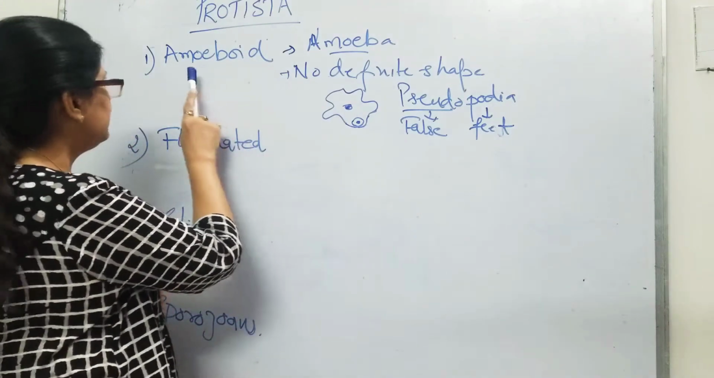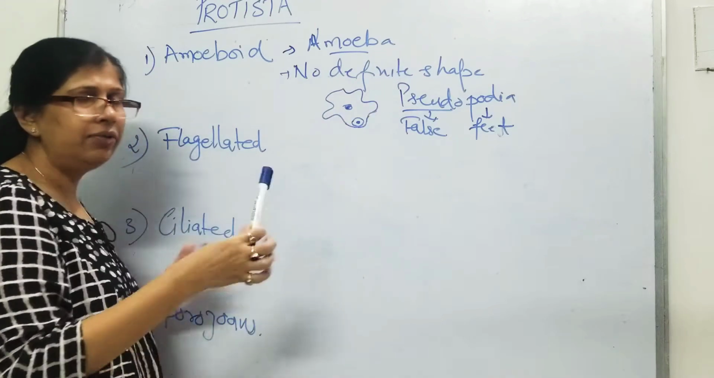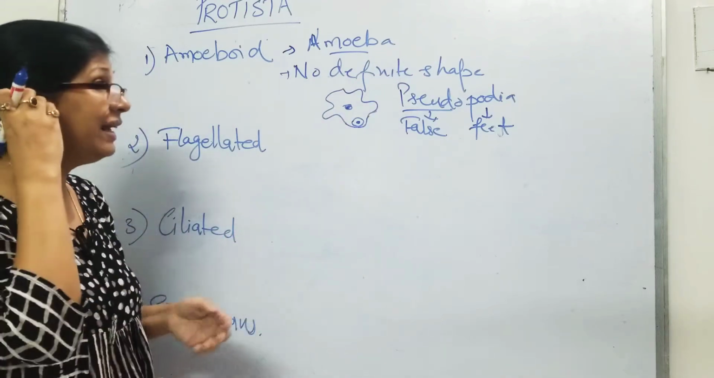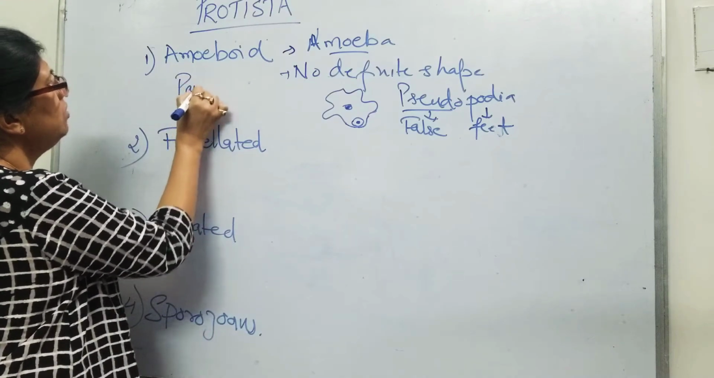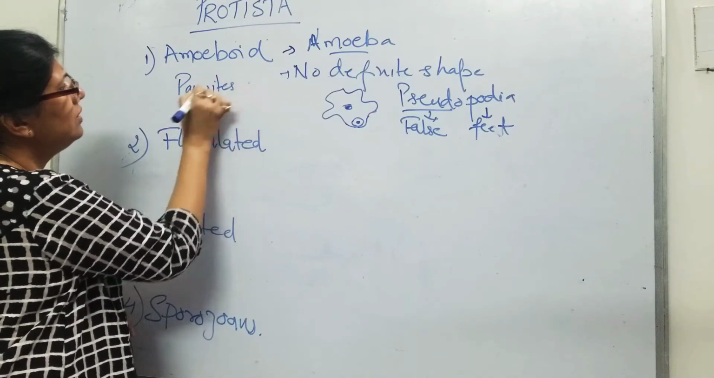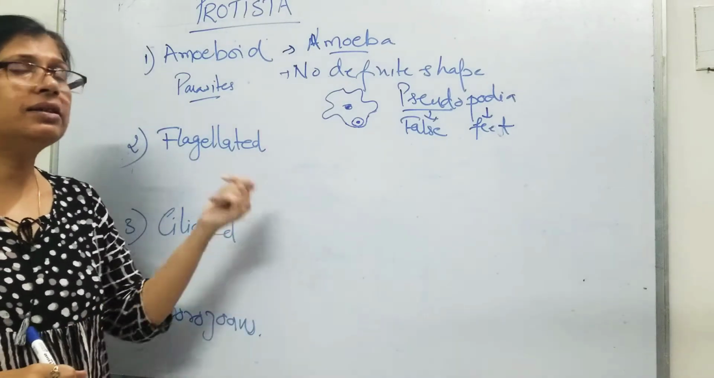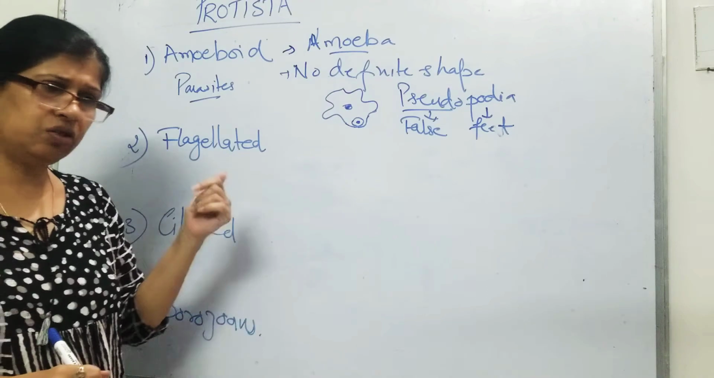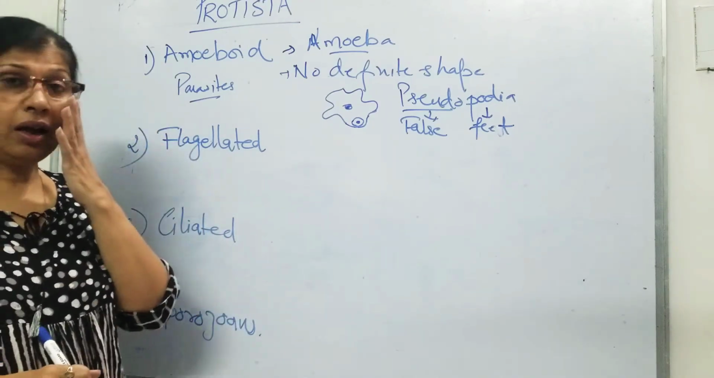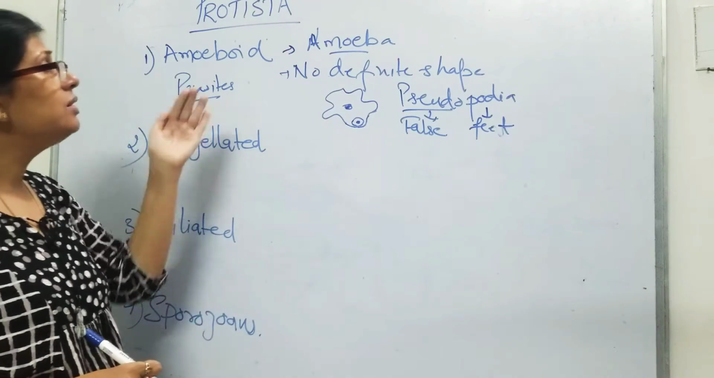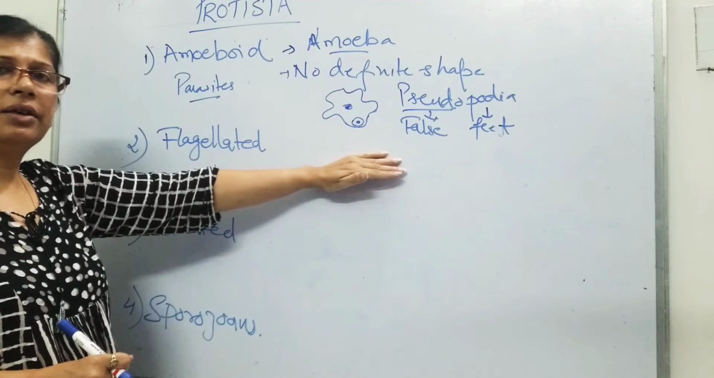So these amoeboid protozoans have no definite shape. They live in fresh water or moist soil, and they are also parasites. They cause diseases like entamoeba. Entamoeba gingivalis is one of the species of amoeba which causes gum diseases. Entamoeba histolytica causes stomach infections. So they are actually parasites.